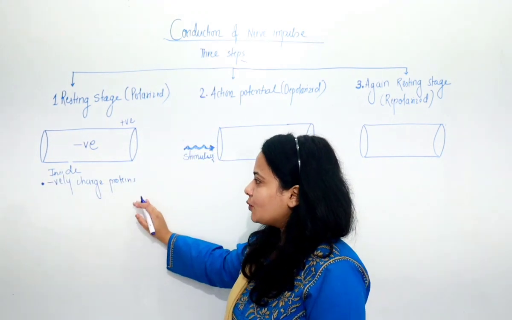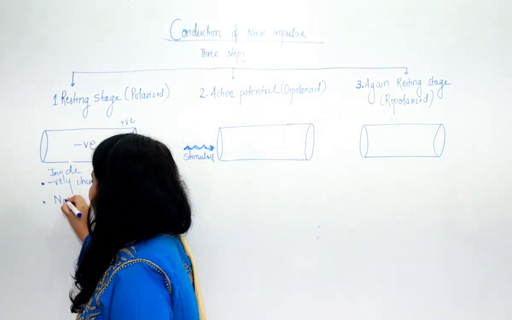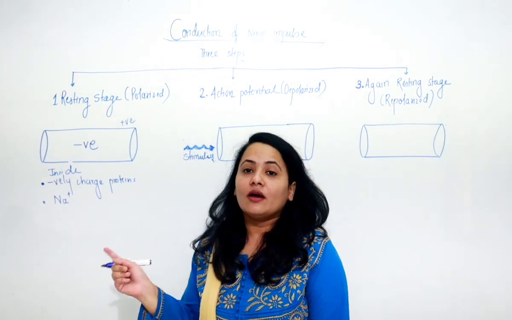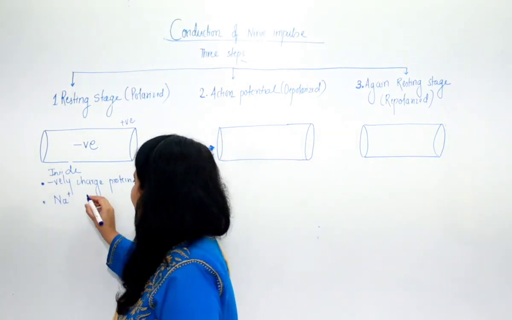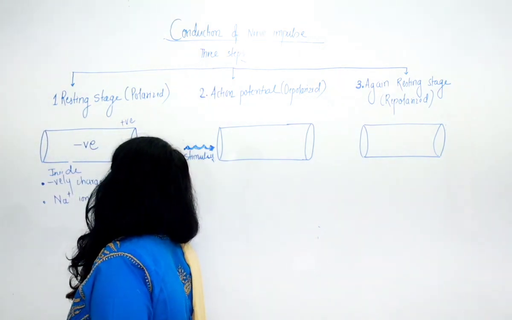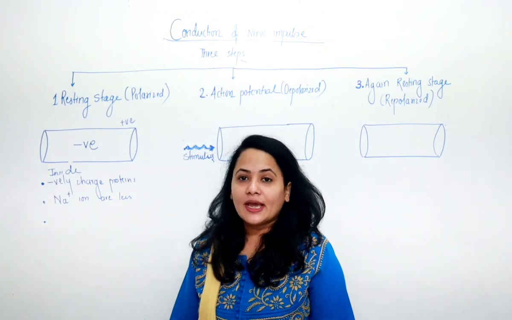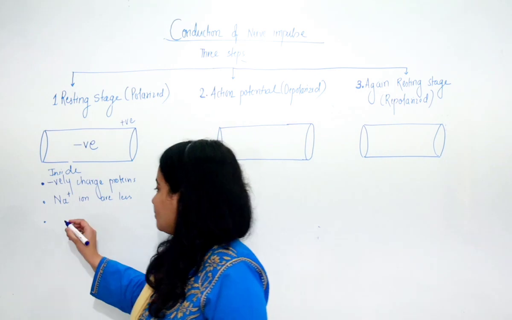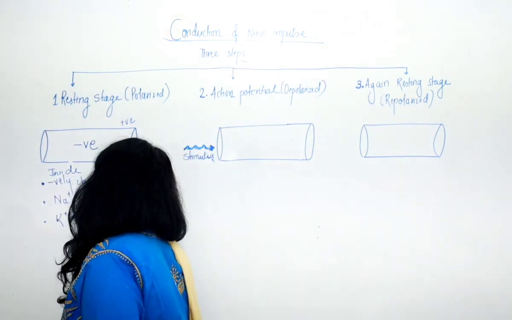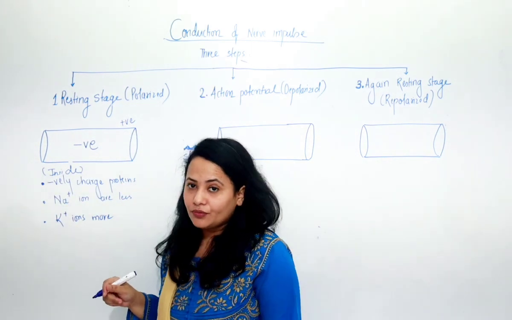Secondly, sodium ions, that is Na plus ions, are less in amount on the inner side. So Na ions are less. Third point, potassium ions are more. Right now I am talking about the condition inside.